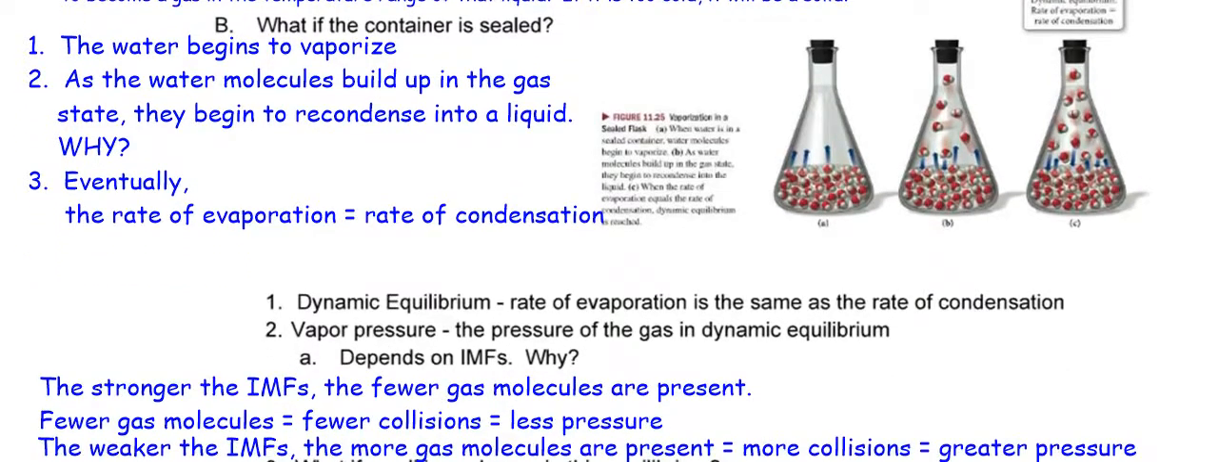Okay, and that's kind of what I wrote down here. The stronger the intermolecular force, the fewer gas molecules are present. Fewer gas molecules means fewer collisions, less pressure. So the weaker the IMFs, that means they're going to be more readily making a gas. So you're going to have more gas molecules present, meaning you're going to have more collisions and you have greater pressure, okay? So if you need to pause this to finish writing, why don't you go ahead and do that? Otherwise, I'm just going to move right on, okay?